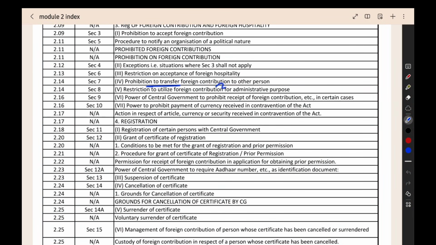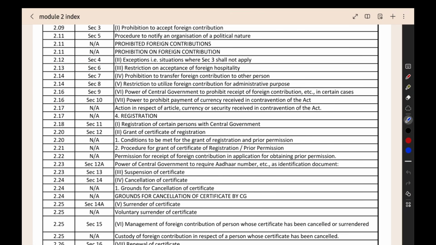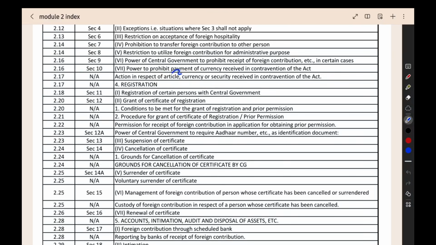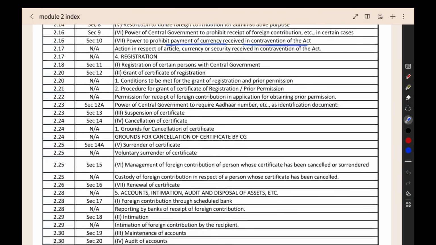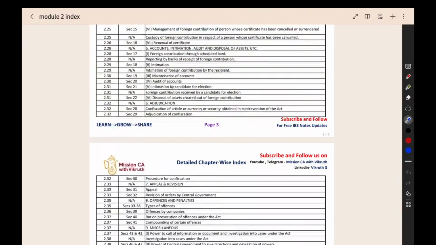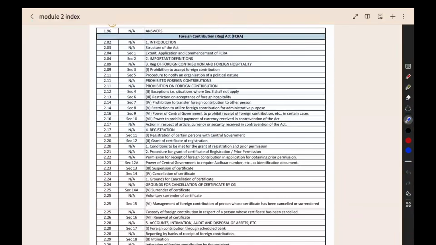Then prohibition to transfer the foreign contribution to another person, that when you are receiving any foreign contribution, you should not transfer it to any other person. Then administrative purpose, that section 8, that point we saw. Then prohibit receipt of foreign contribution in certain cases, section 9, that we saw. Then prohibit the payment of currency received in contribution. Like that, when you read this, you will get an idea of what are all the items under the chapter that we have learned. So like this, we can use it for CTA revision purpose also.